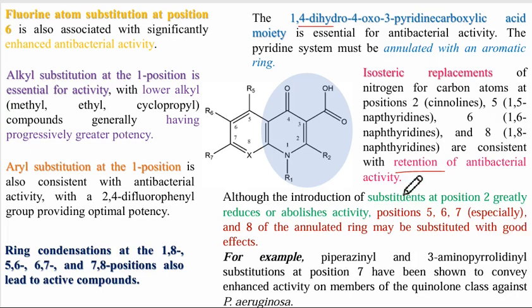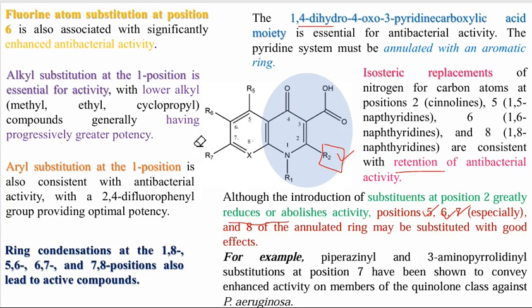Substituents at position 2 will greatly reduce or abolish the activity. So any substitution at the second position will greatly reduce or abolish activity. And positions 5, 6, 7, 8 of the annulated ring